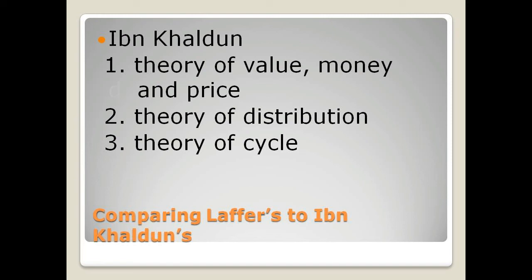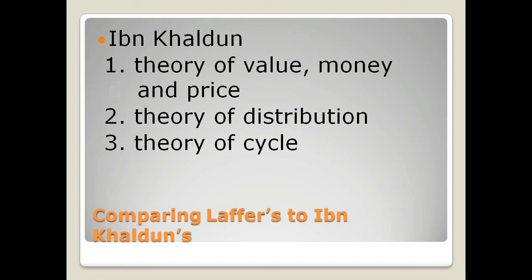The first being the theory of value, money, and price. Now, this theory explains that labor is a vital source to earn wage and profit, which is therefore needed in production. Now, different professions allow different amounts of labor earnings, which is due to having different sets of skills. Hence, it debunks Laffer's assumption that each individual is treated the same, as some occupations are more valuable than others, which in return have a higher wage compared to others.